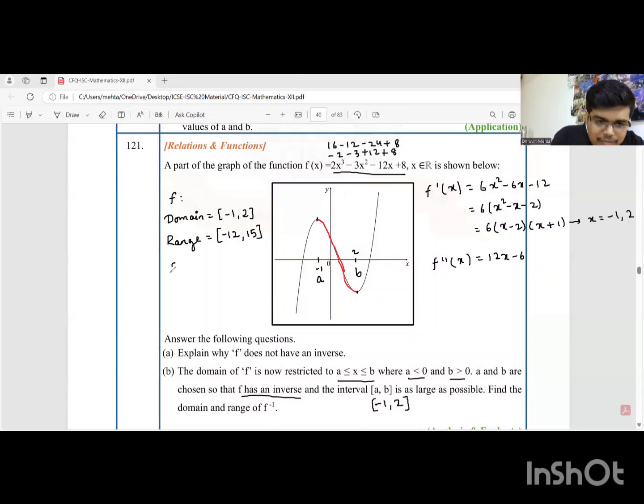This is the range. For f inverse, students, the rule is very simple. Domain of f inverse is actually range of f. So it is minus 12 to 15. The range of f inverse is domain of f, and therefore it is minus 1 to 2. So students, with this, we complete this particular question. With this, we complete all the questions for relations and functions.